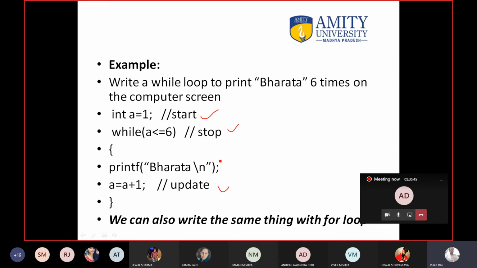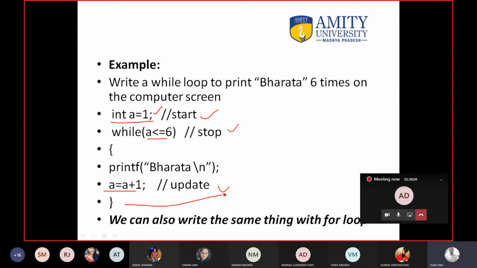Okay, first of all, the starting condition is written before the while loop, the stopping condition is there, and the update is inside this loop. So first of all, the value of a will become 1. Is 1 less than 6? Yes. Print Bharata. Then a will become 2.